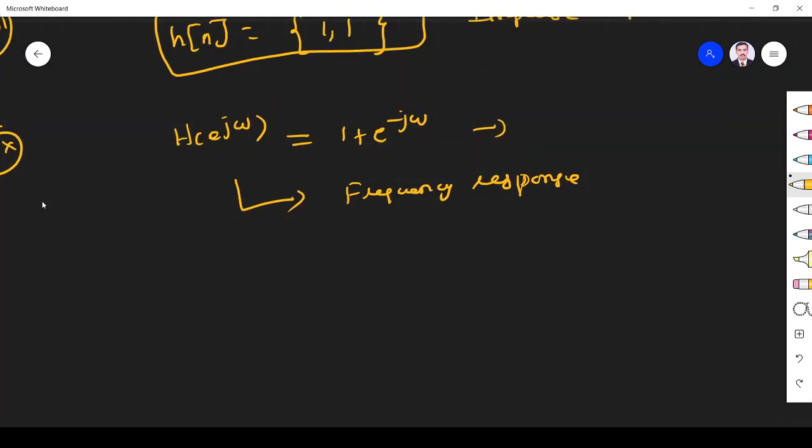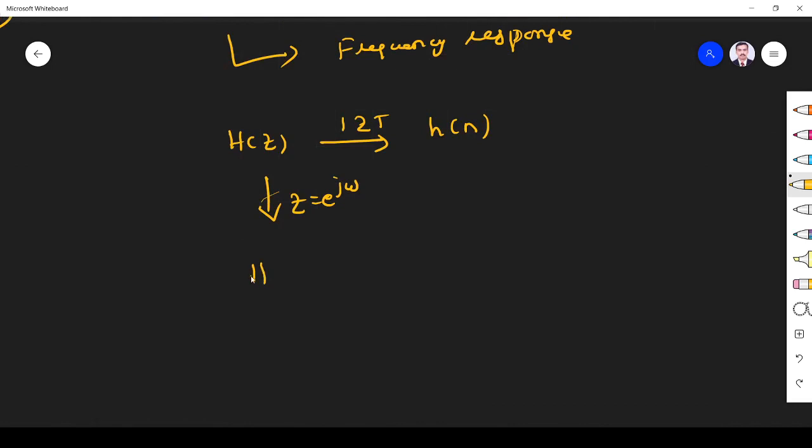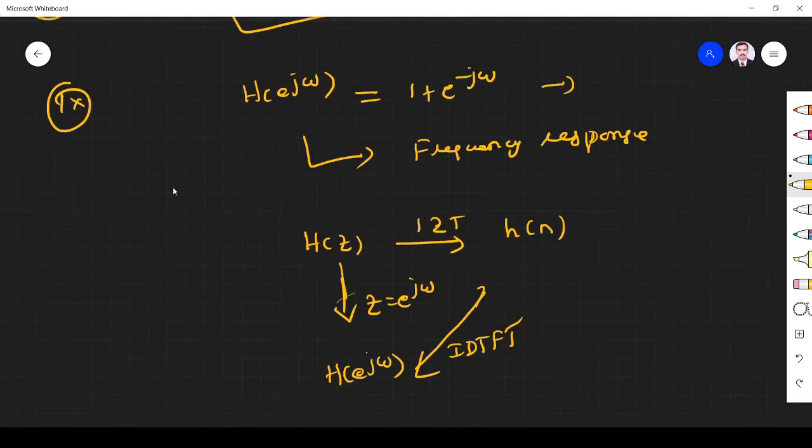You see, we are having H of z. From that you take the inverse z transform. What you get is h of n. Apply z is equal to e power j omega. What you get is H of e power j omega, the frequency response. Right, if you apply the inverse DTFT, what you get is again h of n. So it is a triangle. You can go from anywhere to anywhere, right? So you can do anything. So this is the 9th concept.